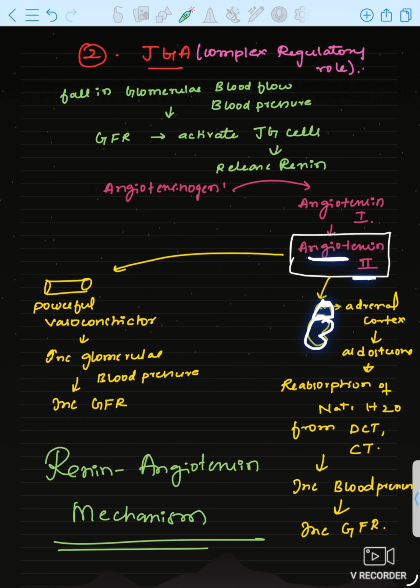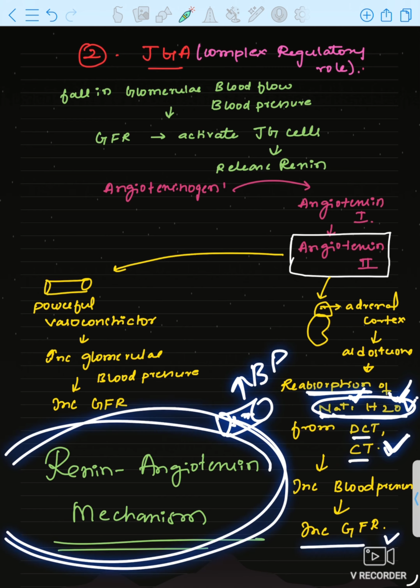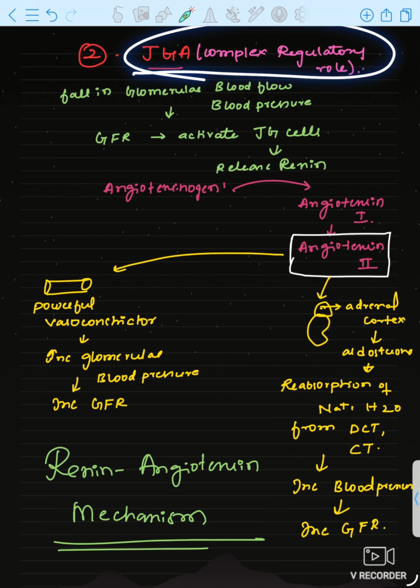There is the adrenal gland, in the cortex region. Angiotensin 2 will act on it and it will release aldosterone. This aldosterone helps in reabsorption of water and sodium ions from the DCT and collecting tubule. From the later part of the tubule, water and sodium are reabsorbed into the blood vessel. So what will happen here? Blood pressure will increase, and GFR will increase. This mechanism is known as the renin angiotensin mechanism, the JGA apparatus.